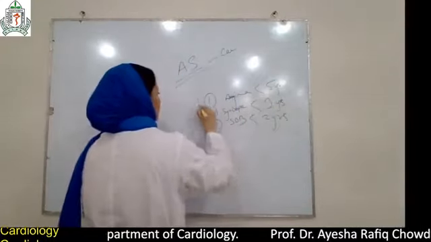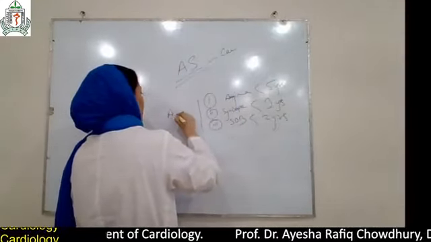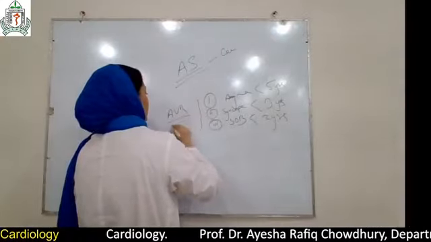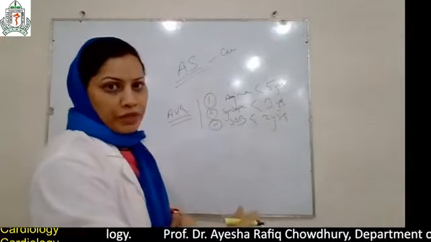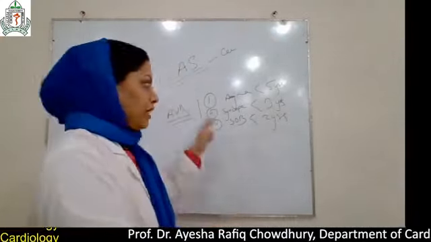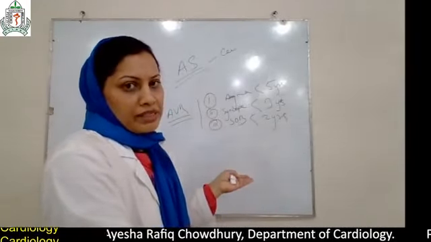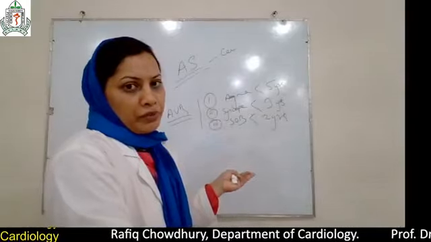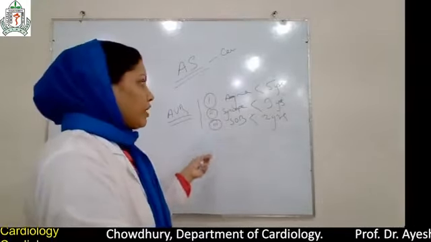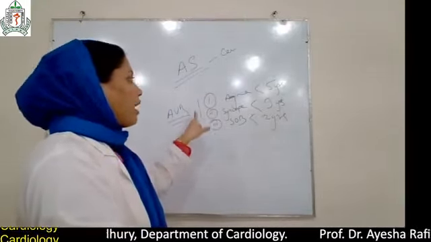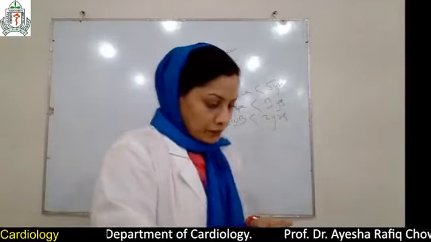So we need aortic valve replacement. There is no medical treatment for aortic valve disease. Only if there is hypertension, we can give antihypertensives, or if there is chest pain, we can give anti-anginal drugs. But the main treatment is aortic valve replacement.